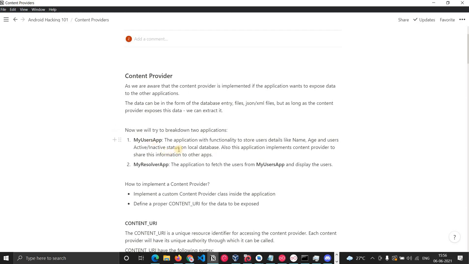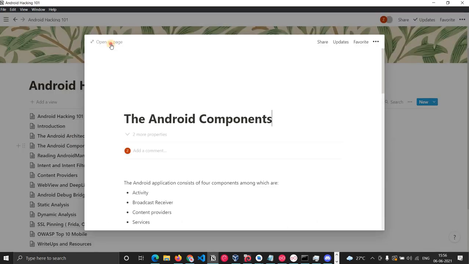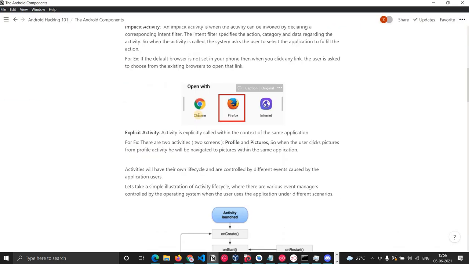The first one is my users application. This application will have some users, meaning you can insert a user into the application, and it will then store this user in its own database. And there will be one my resolver application. What will my resolver application do? It will call the content provider from my users app, fetch all the users, and then list them. If you remember, in Android components.